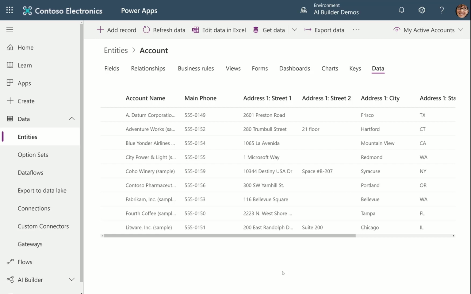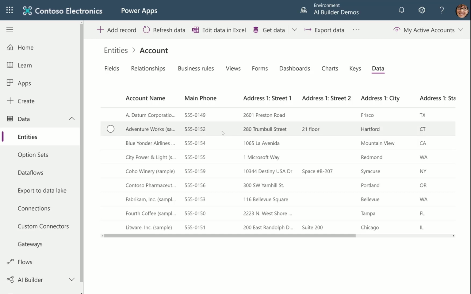You can use your own if you want to, but just remember that you can't get a map from fake data. So 1 Harry Potter Lane probably won't give you a map, even if you precisely indicate that he's at Hogwarts. All of that is fantasy, and so it's very hard to get maps out of fantasy. So change these addresses, cities, states, and zip codes to real ones, and this flow will work in your own tenant. You just have to make sure the sample data and the addresses are correct.